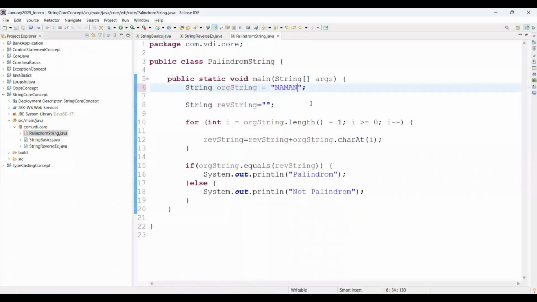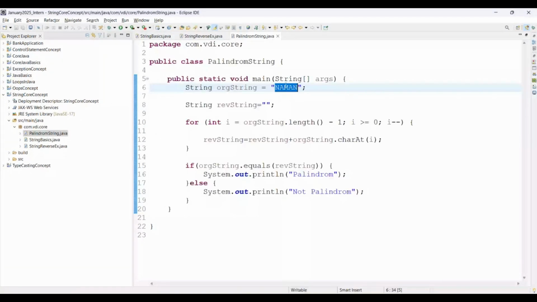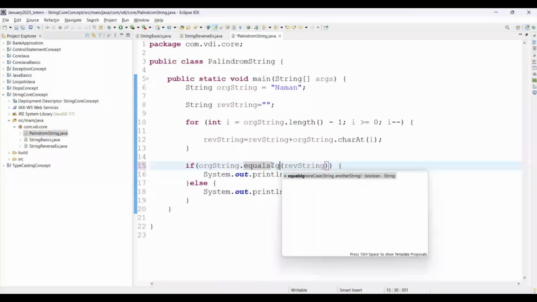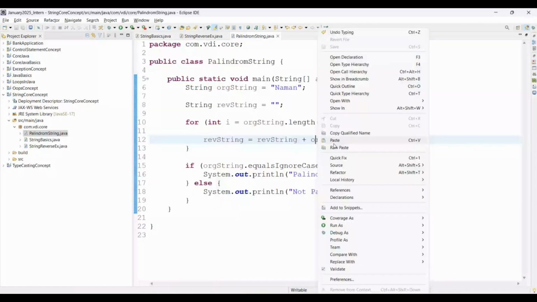Run as Java application. But now if I pass Naman in such a way, with different case, it will give us not palindrome. But the string is a palindrome, we are saying, right? For that, you need to use equalsIgnoreCase here. See on screen, it will ignore the case as well. Simply run the Java application, and it will print palindrome.